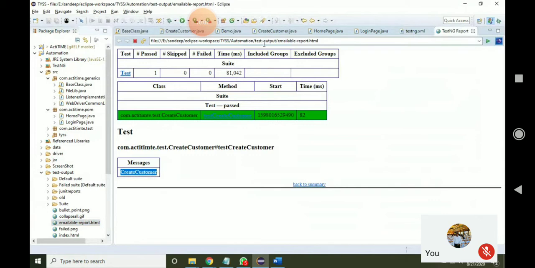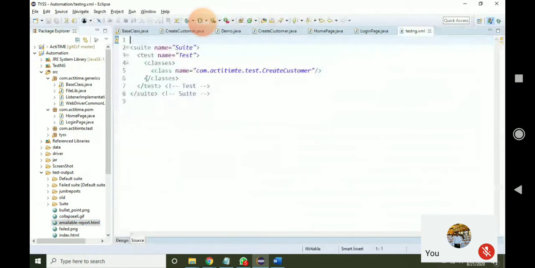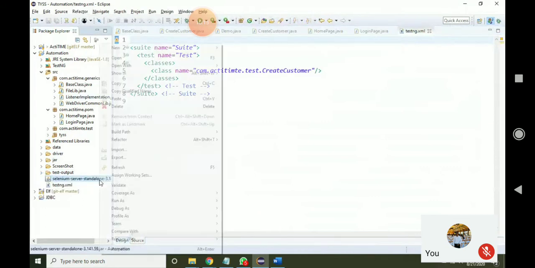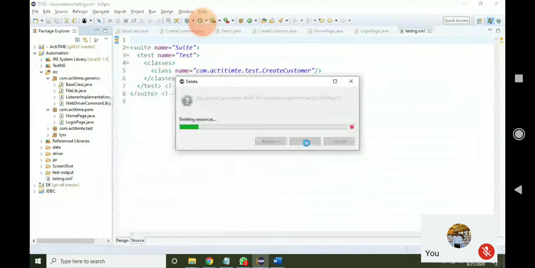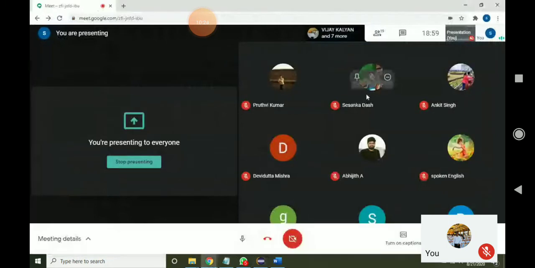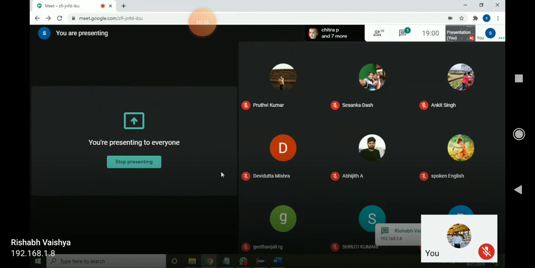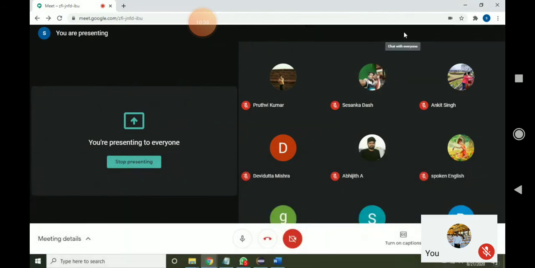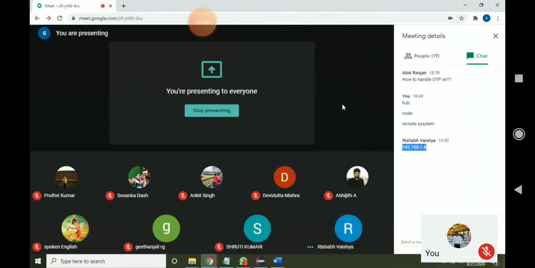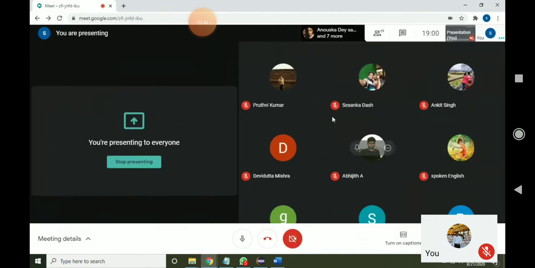Normally everyone knows this, but still I want to execute the same thing in another system. For example, I want to execute in Shashank's or Prithvi Kumar's or Devidutta's or Abhijit's, any one system. Who has the IP address ready? Tell me. Yes, sir. I got one IP address from Rishabh. Anyone else? Okay, first let me execute in Rishabh's system.